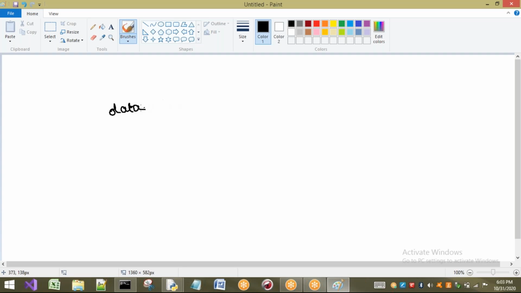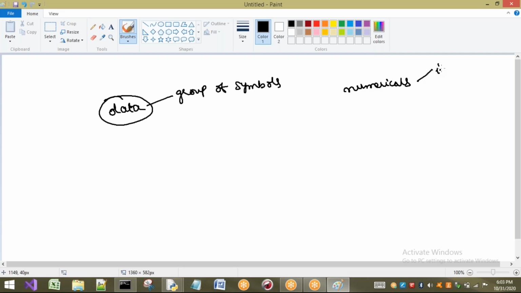Generally, data is nothing but a group of symbols. It may be any type of symbols. Already we have seen different types of data in our data types concept, like numericals, that is integers, and floating point numbers.